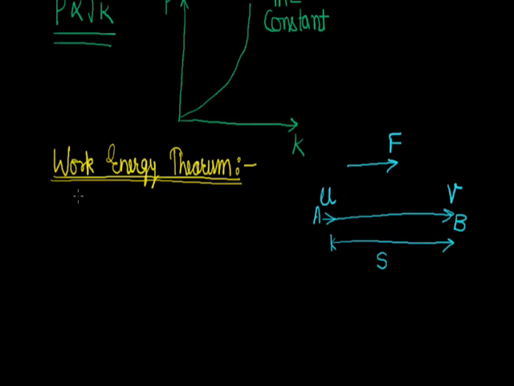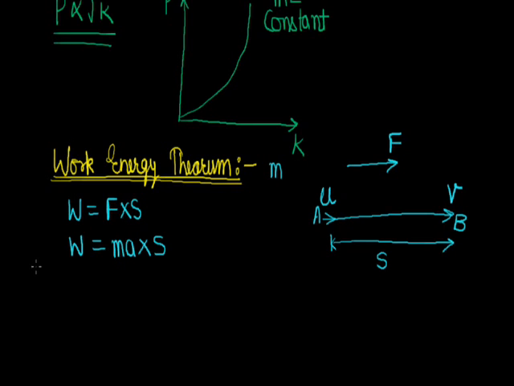So in this case, as we know, work done will be F into S. Since here force and displacement are in the same direction, theta will be 0, and as we know cos theta equals 1, so we get W equals F into S. Let the mass of the body be small m. If the acceleration produced in the body of mass m due to force F is A, then we can write force equals m into A into S. So we get work done equals MAS.